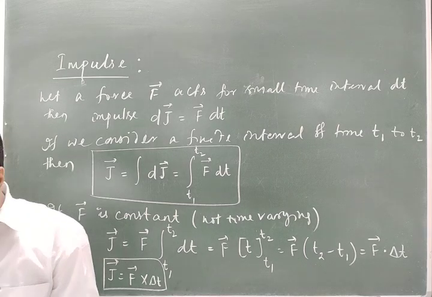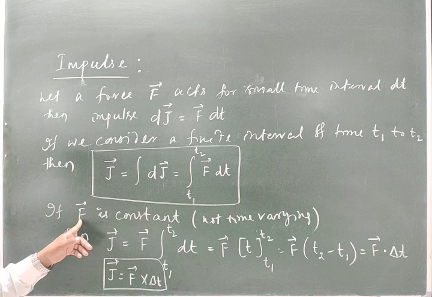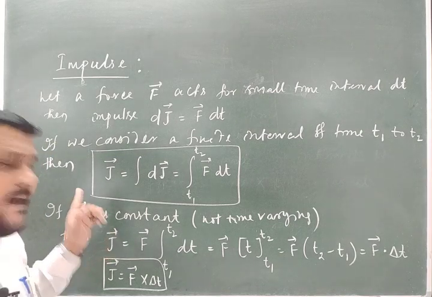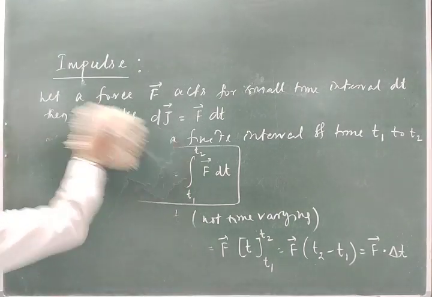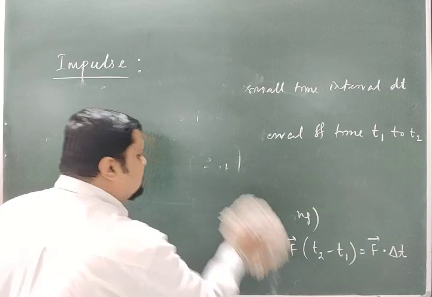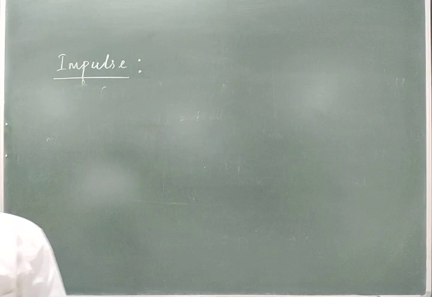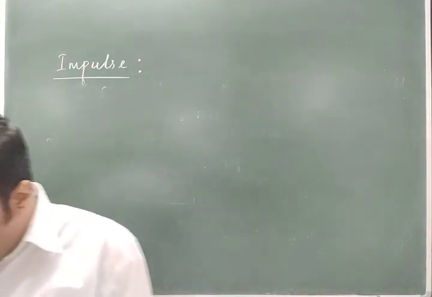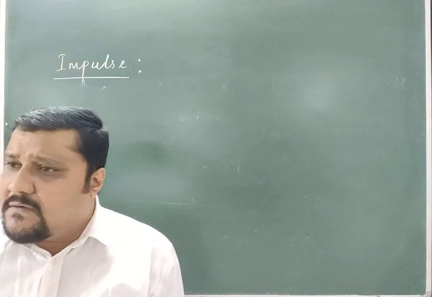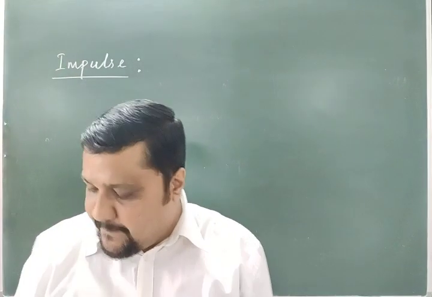If force is constant, it means it is constant both in magnitude and direction, since force is a vector. Clear? So that is one case. If F is not a constant, then we use the same formula, that is integration from t1 to t2 of F dt. So impulse is the product of the force and the time interval for which the force acts on the body. That is my impulse.